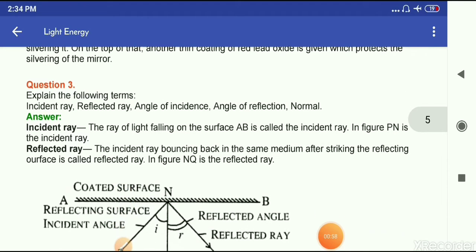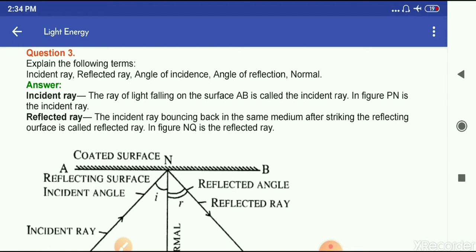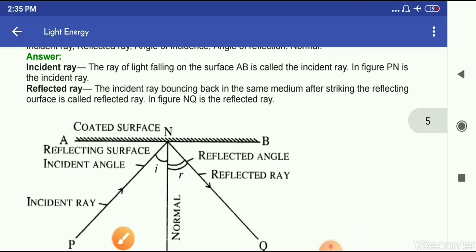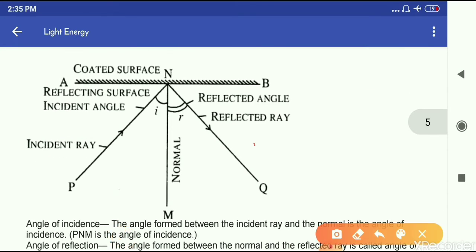Now, question number 3. Explain the term incident ray, reflected ray, angle of incidence, angle of reflection, and normal. So incident ray, the ray of light falling on the surface AB is called the incident ray. Okay, so this is the incident ray. Now reflected ray, the incident ray bouncing back in the same medium after striking the reflecting surface is called the reflected ray. This is surface S. So this is reflected ray.